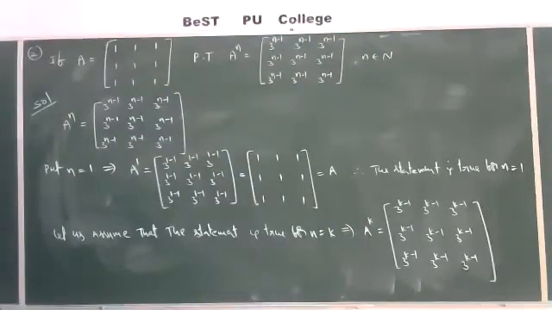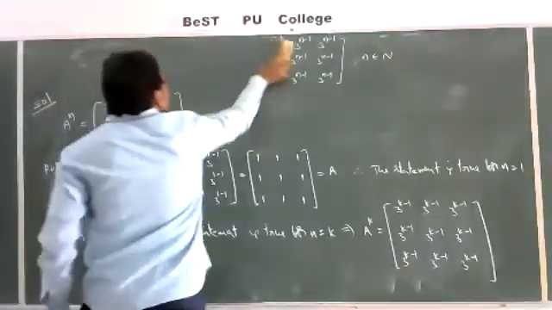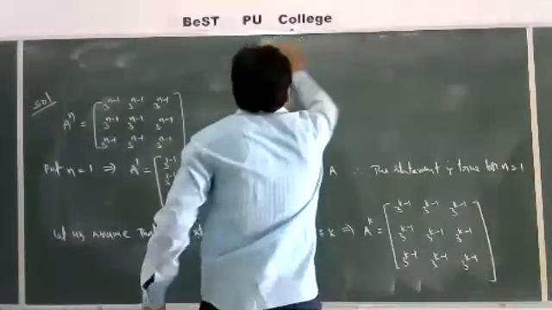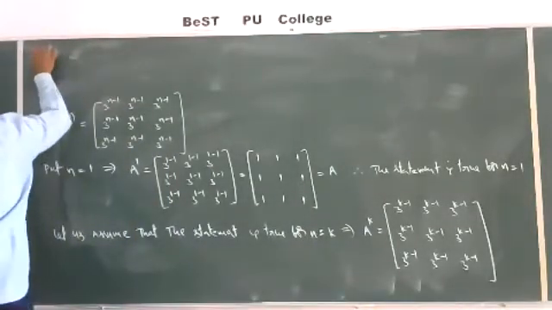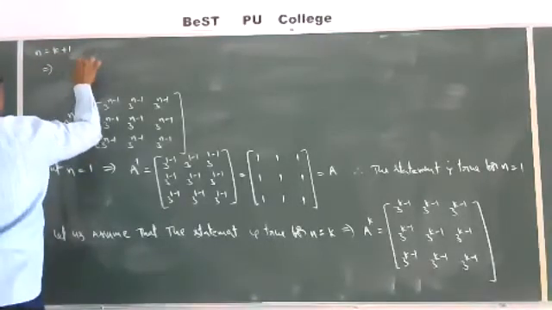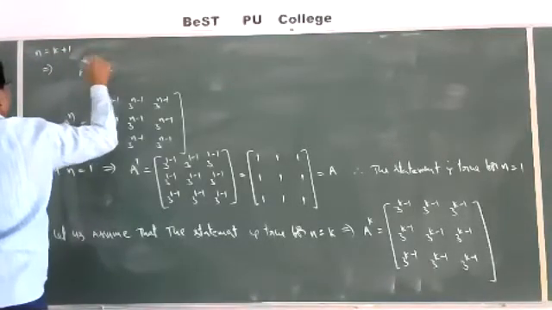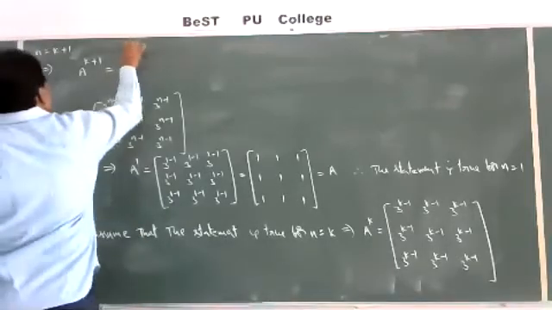Yes, we consider A power k plus 1, that is n is equal to k plus 1. That implies A power k plus 1 is equal to, we require this.